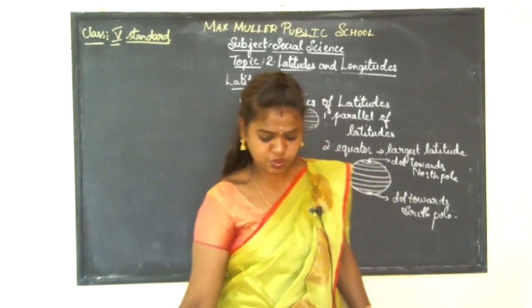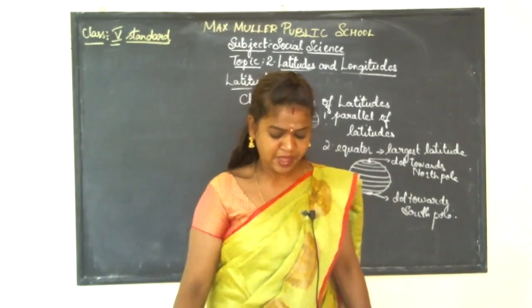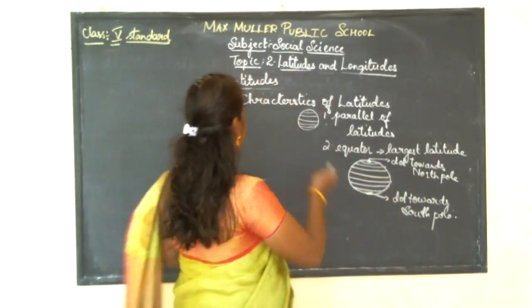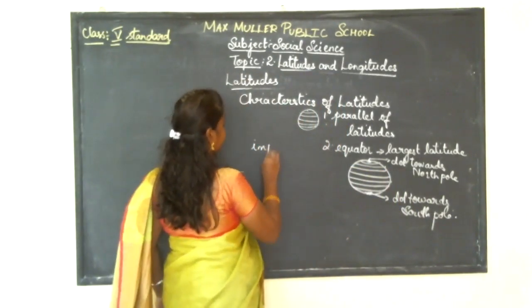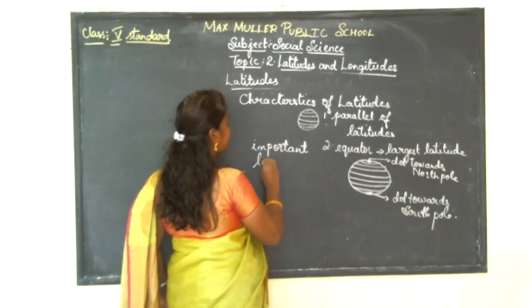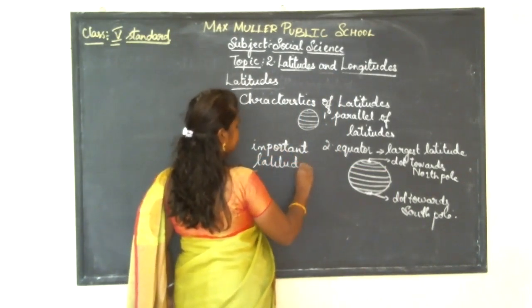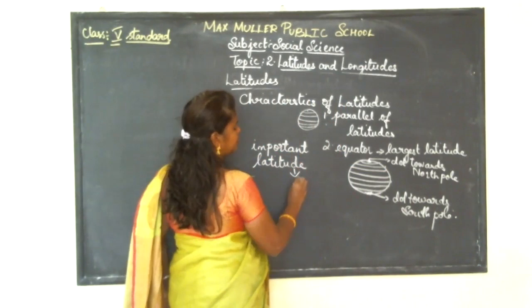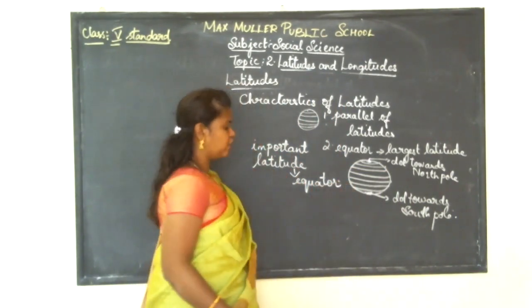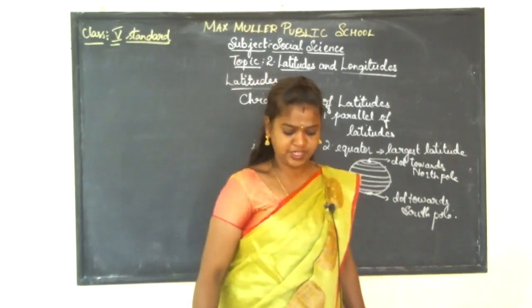So these are the things which we have learned in the classes, children. And the most important latitude, which is the most important latitude? Yes, it is the equator. This is the most important latitude of Earth, which is called the equator.